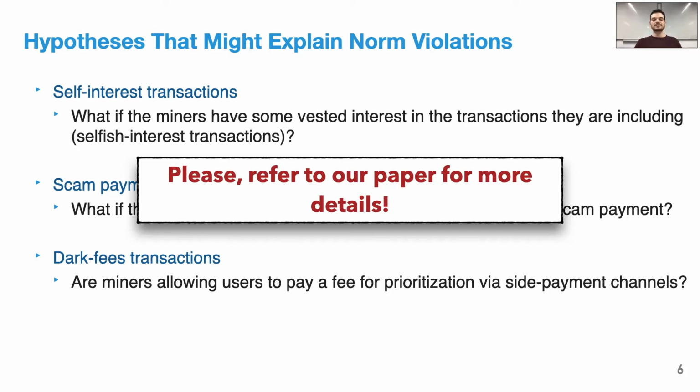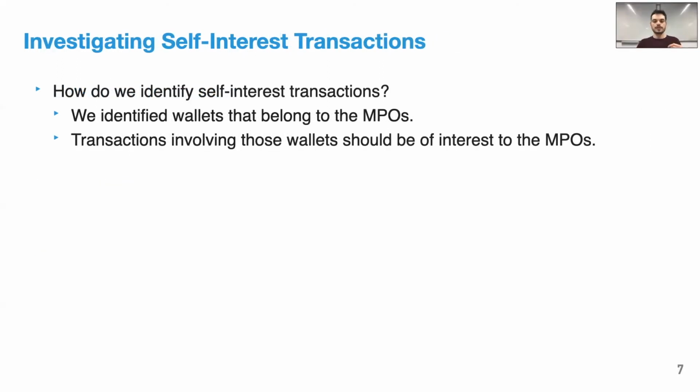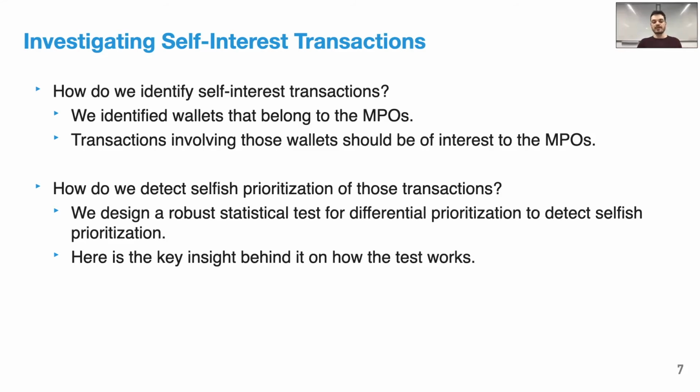But let me now explain how we investigated norm violations for self-interest transactions. To investigate self-interest transactions, our trick to infer these transactions was the following. First, we identified wallets that belong to the mining pools, as the transactions involving those wallets should be of interest to the mining pool. Then we looked for transactions that use these wallet addresses. To detect whether a mining pool has accelerated or decelerated the above types of transactions, we first designed a robust statistical test that enabled us to identify that these miners were indulging in selfish interest transaction prioritization.